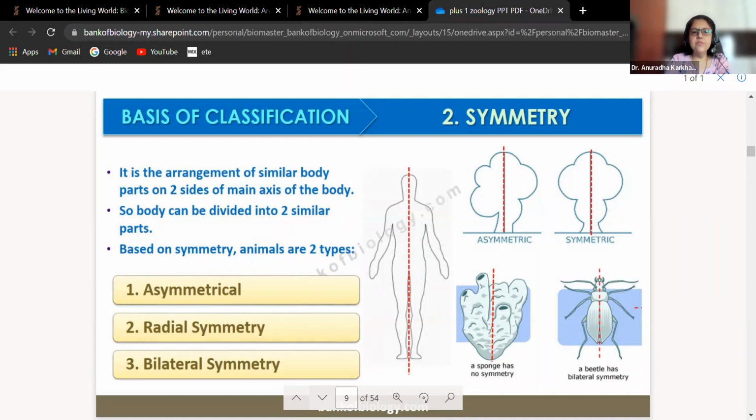Symmetry. It is the arrangement of similar body parts on 2 sides of the main axis of the body. So body can be divided into similar parts. Based on symmetry, animals are of 3 different types. It's a mistake over here, 2 लिखा है, 3 है. Asymmetrical, radial and bilateral. So here you can see asymmetrical. ये ऐसा इसका शेप है ना बेटा कि इसको 2 पार्ट्स में हम इक्वली डिस्ट्रीब्यूट कर ही नहीं सकते, राइट? तो ये देखो, this is a sponge. Okay, a sponge has no symmetry. You cannot divide it into 2 equal parts at any given moment.